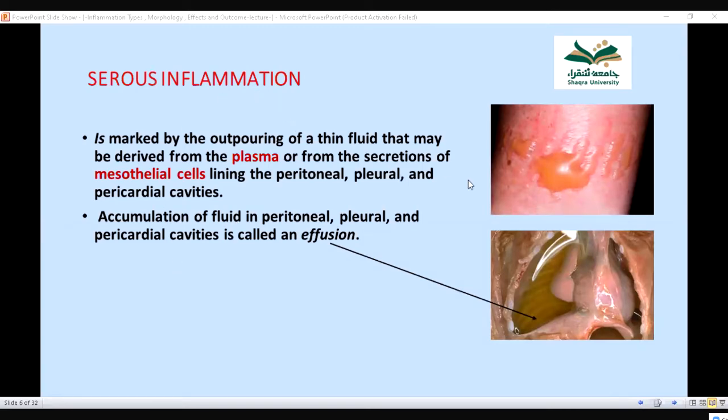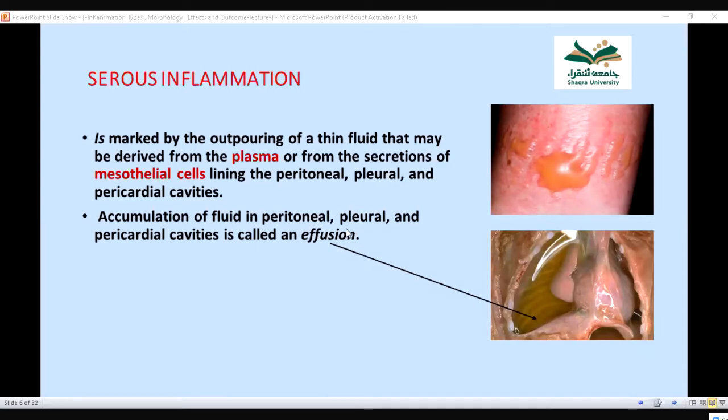Now this is serous inflammation. Serous inflammation is marked by outpouring of thin fluid that may be derived from the plasma or from the secretions of the mesothelial cells lining the peritoneal, pleural, and pericardial cavities. You might have seen this in case of burns. This type of serous inflammation is purely fluid, marked by leakage of thin fluid derived from the plasma.